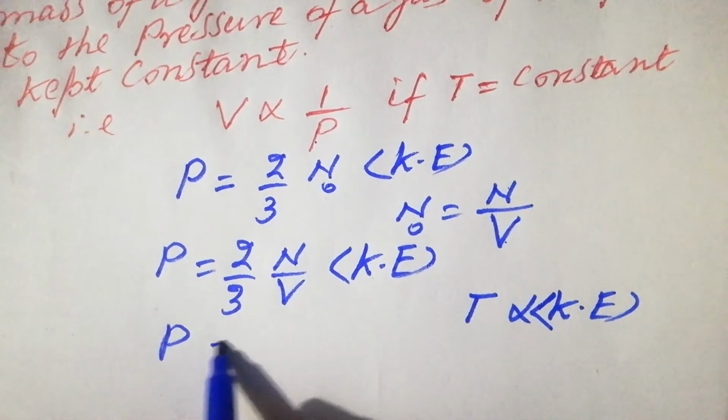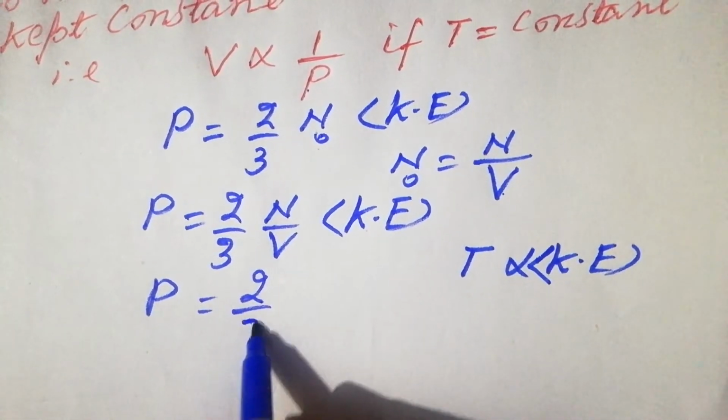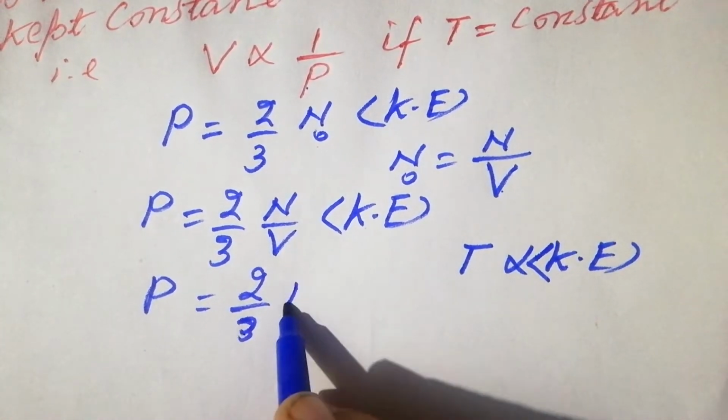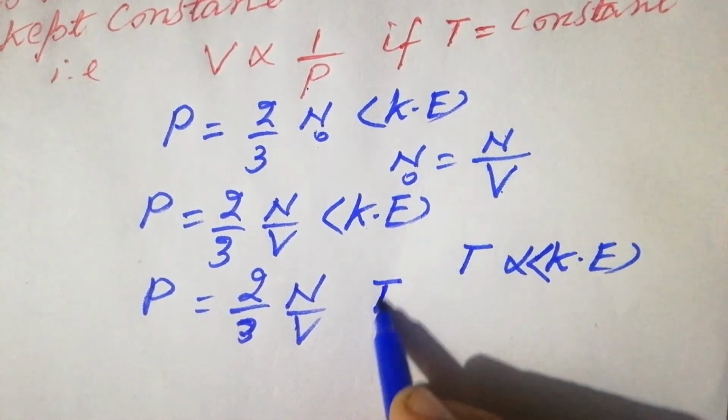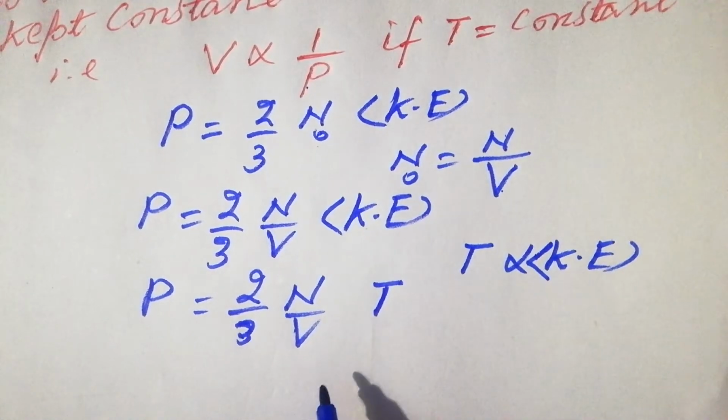So P is equal to 2 over 3 N over V and T. So kinetic energy is replaced by temperature.